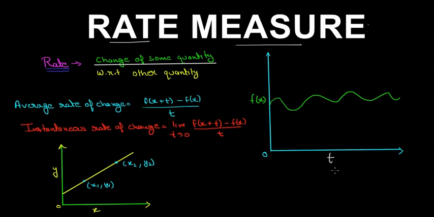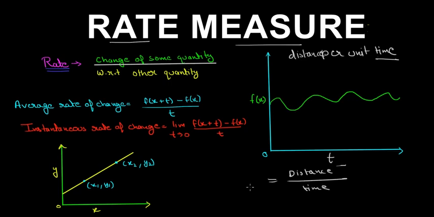Now see this. This is the independent quantity. The most common type of rate is per unit time. So here is time t and this is some other quantity like distance. So we do this, that distance divided by time. We get speed. So the speed is the rate of change of distance with respect to time. Speed is the rate of change of something with respect to something. So this is how we measure rate.